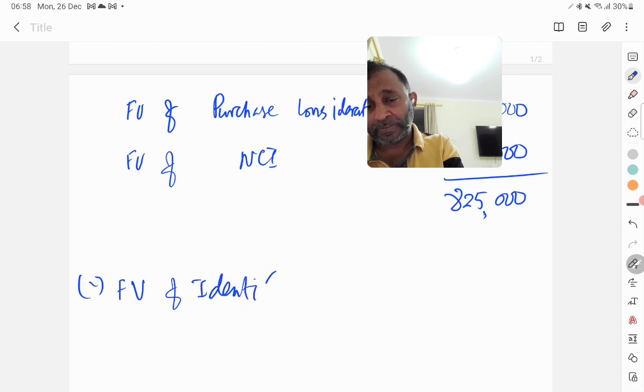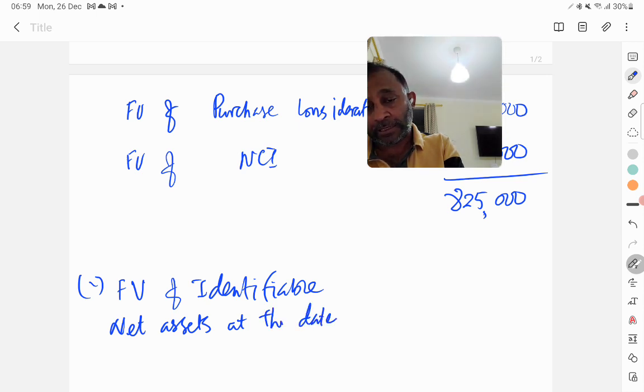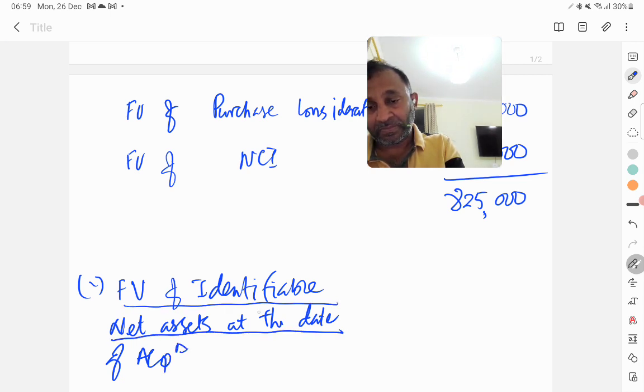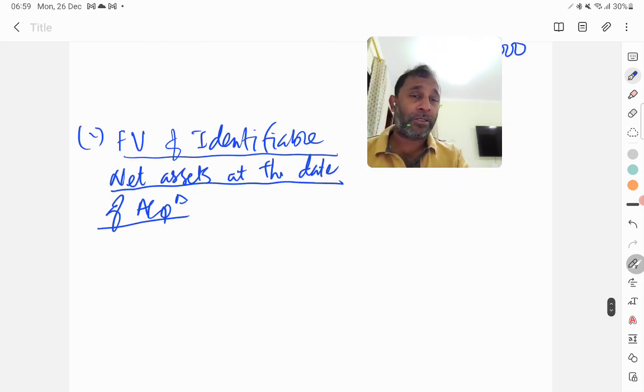identifiable net assets at the date of acquisition. So the part of the net assets of any organization is mainly the share capital and their reserves, in other words equity.